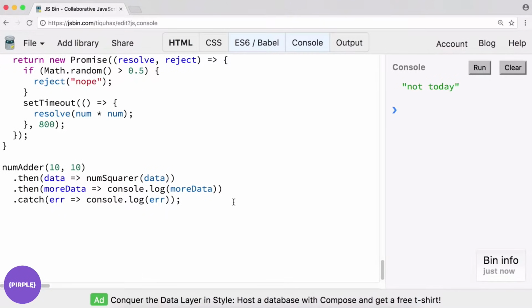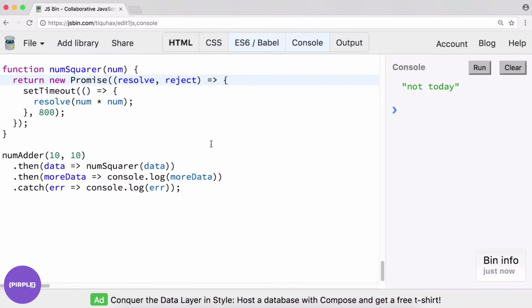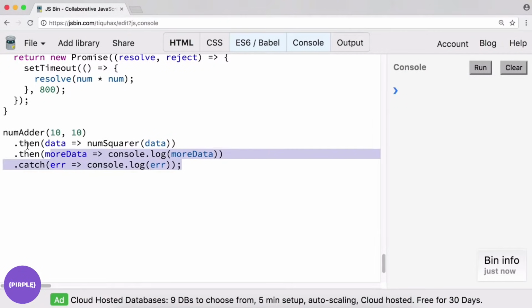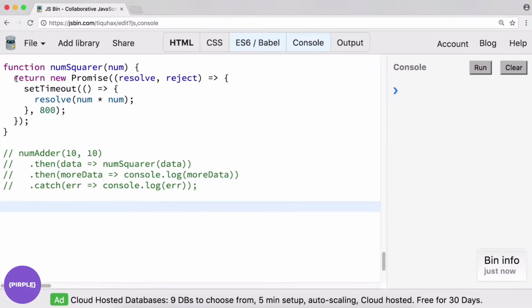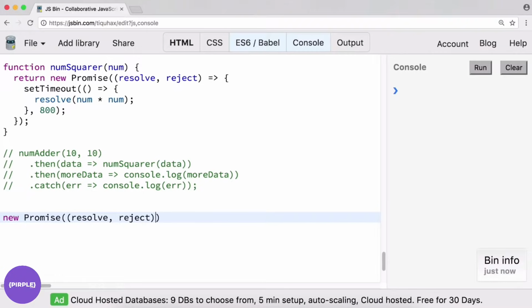And I just got rid of that. And you know what? We don't really need to reject in this one either. Another neat feature of promises is that if you know you will be resolving, you can just hard code a resolve. It's a shorthand for using this constructor pattern: new Promise, resolve, reject, and then you just resolve every time. So instead of doing this, we can use the shorthand Promise.resolve.